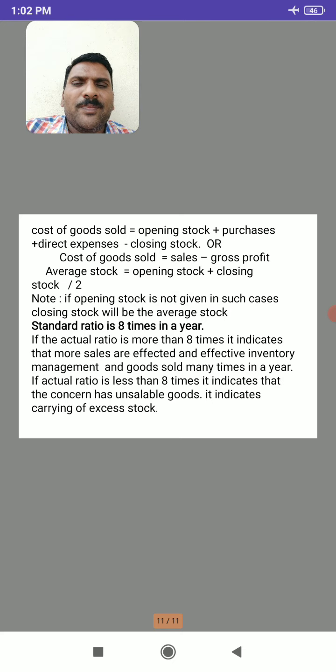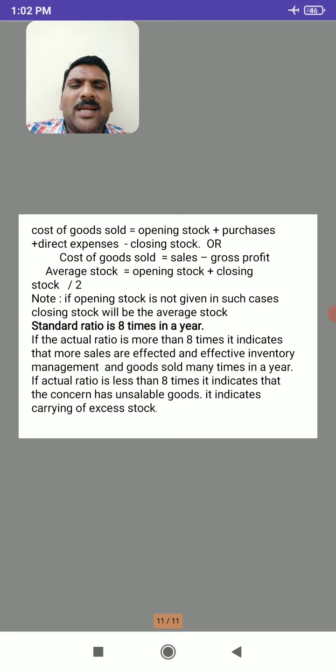The note is important: if opening stock is not given, don't try to calculate it and don't waste your time. If the closing stock is given, the closing stock itself is considered as the average stock and you have to calculate the stock turnover ratio.